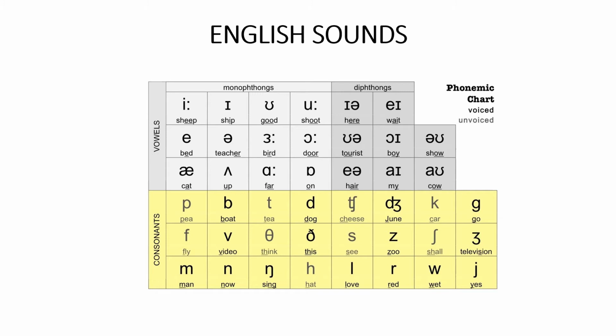Okay, now we are going to look at the vowels. So as you can see here, we have the monophones and then the diphthongs. So the monophones are the single sounds. They're short. It's just one sound and short.